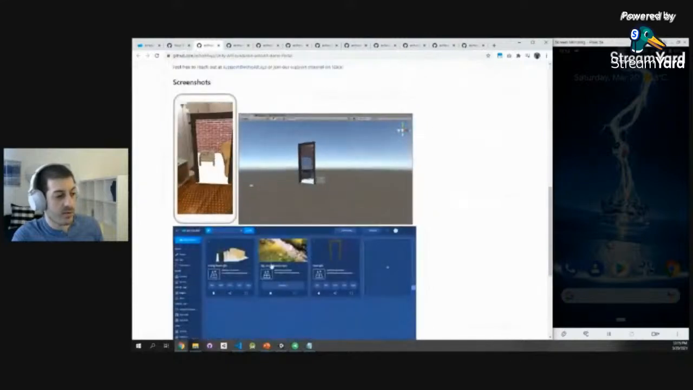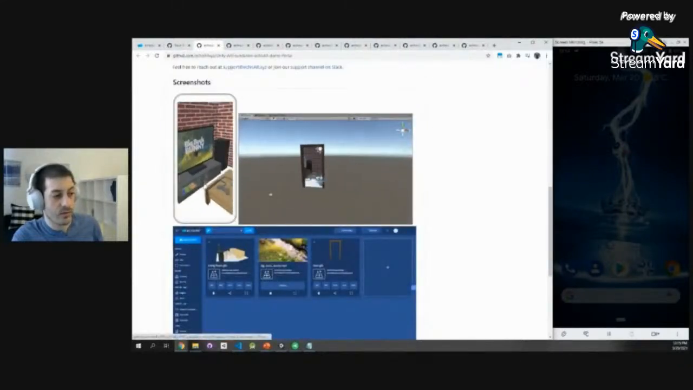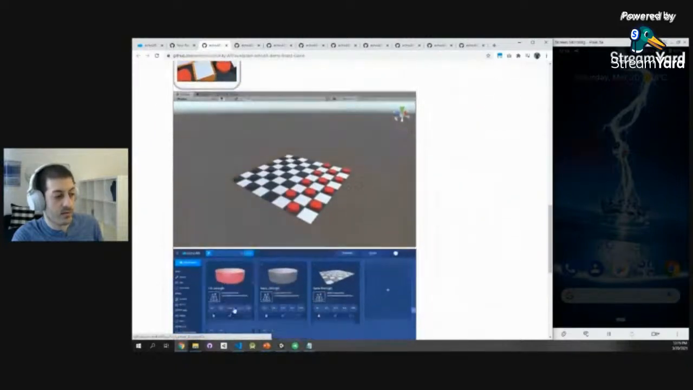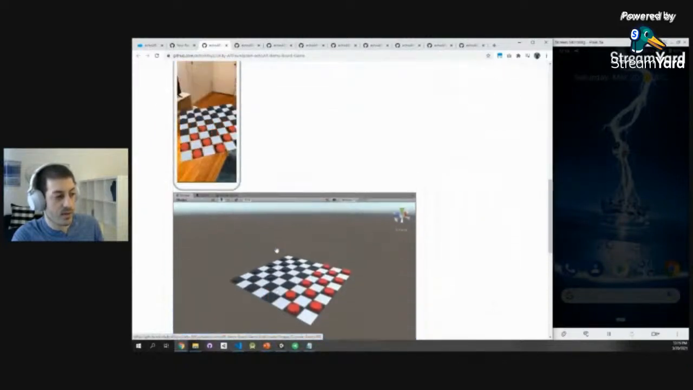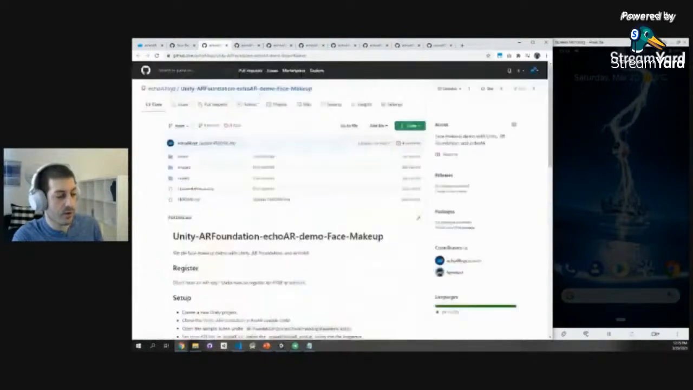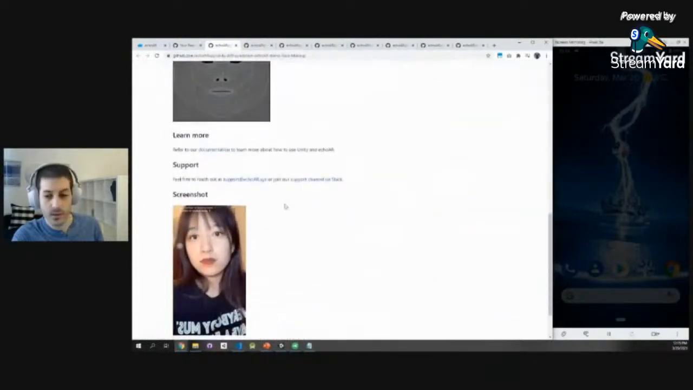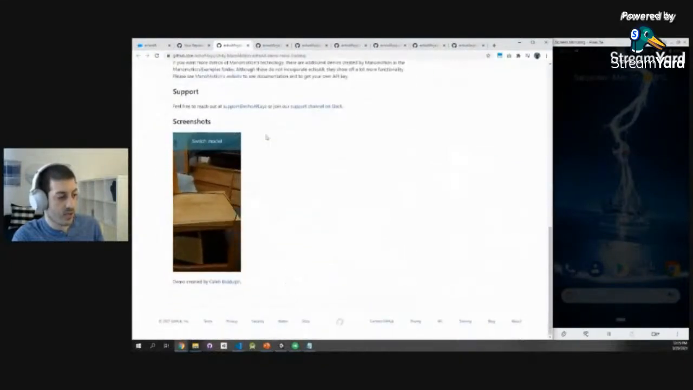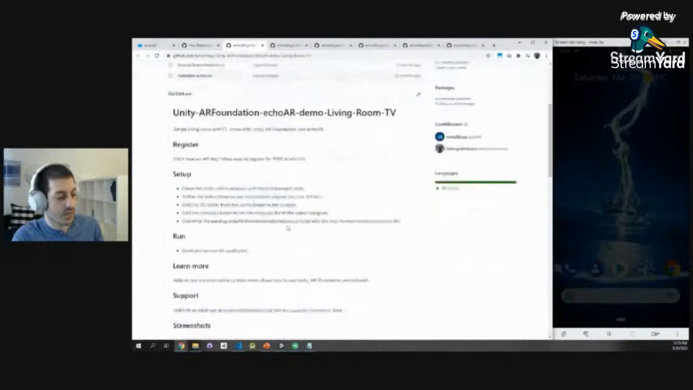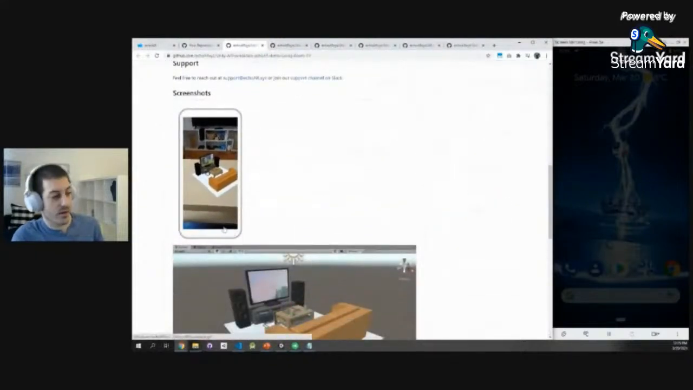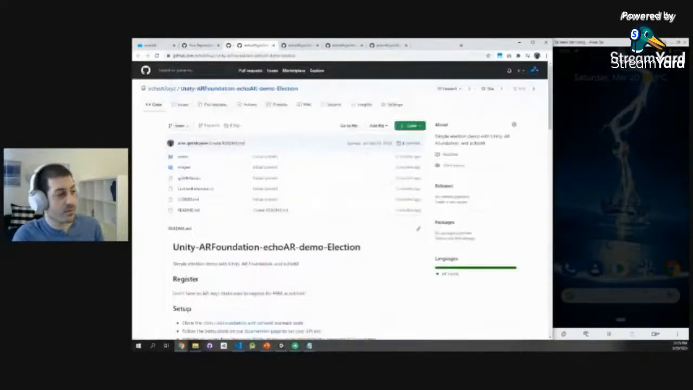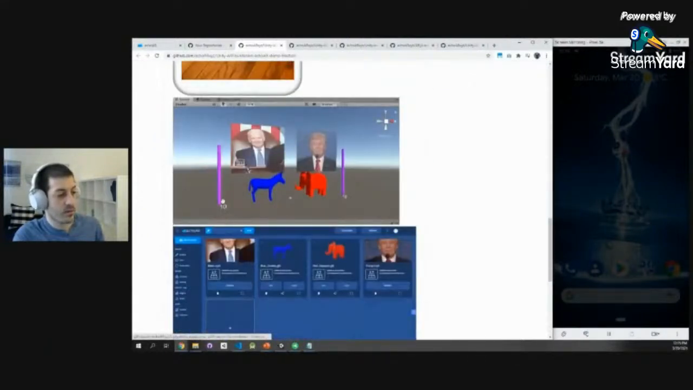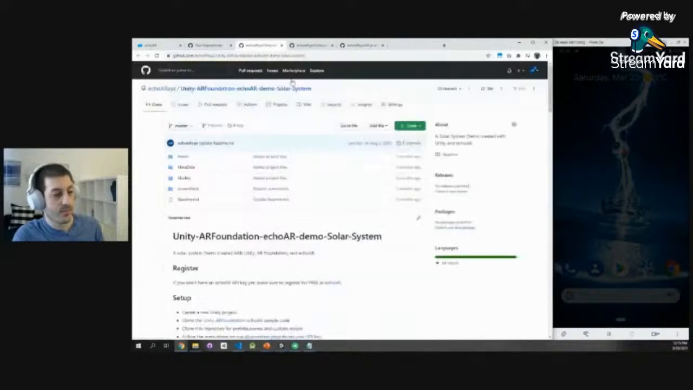Here's an example of a portal that allows you to teleport yourself into a different world, both in AR and VR. Here's an example of a board game that you can build. Basically throw in this board and these pieces, and automatically you're able to build this quick game. Very cool. Here's the makeup tutorial that you can build. Definitely recommended. Here's the hand tracking example, where you can use hand tracking to control 3D models. Here's an example of a living room, where you can use 3D models and videos together. Here's an example for an election demo that you can build in AR or VR, throw in images, 3D models, and visualize the results in real time.